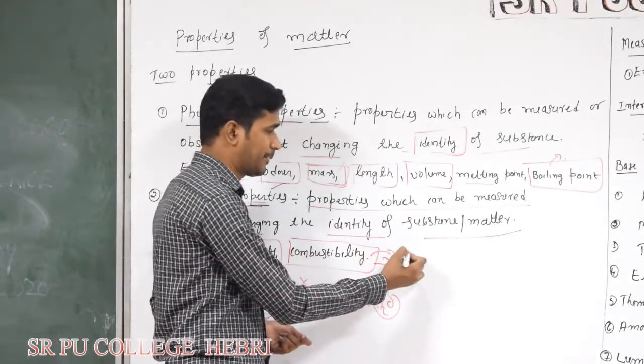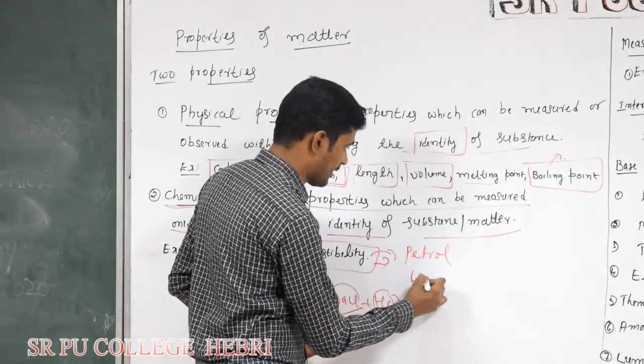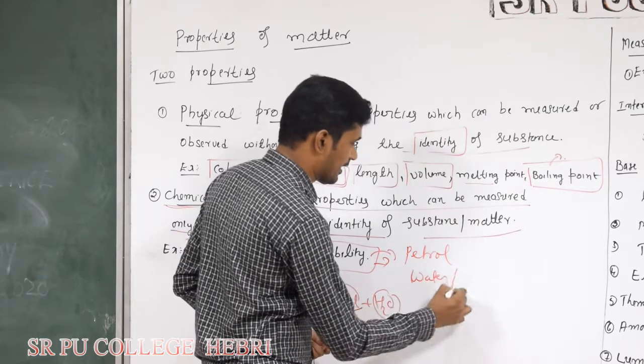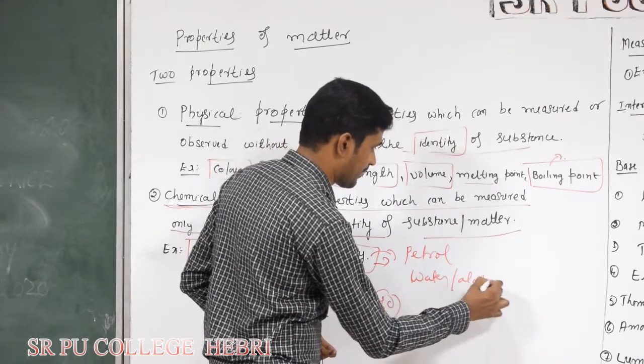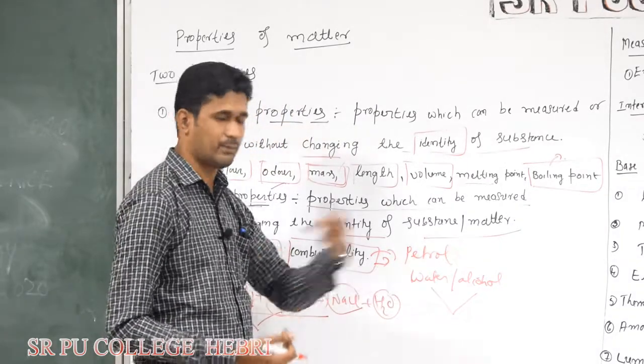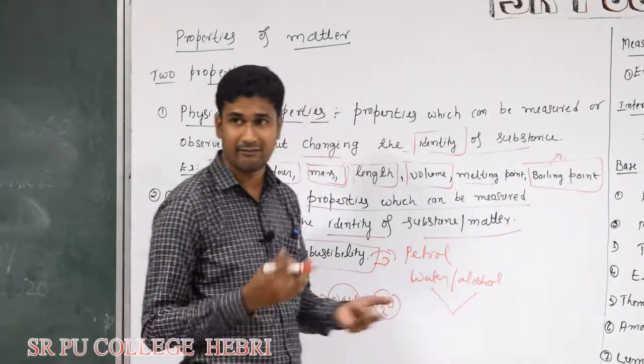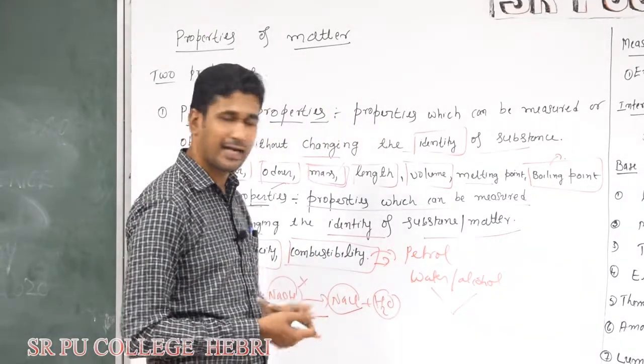So for example, petrol. Petrol is combustible but not water. Alcohol is combustible. The color of water and alcohol is similar. Just by looking at these two you cannot say this is combustible and this is not combustible. You have to burn these substances in the presence of air or oxygen. Then you can identify.